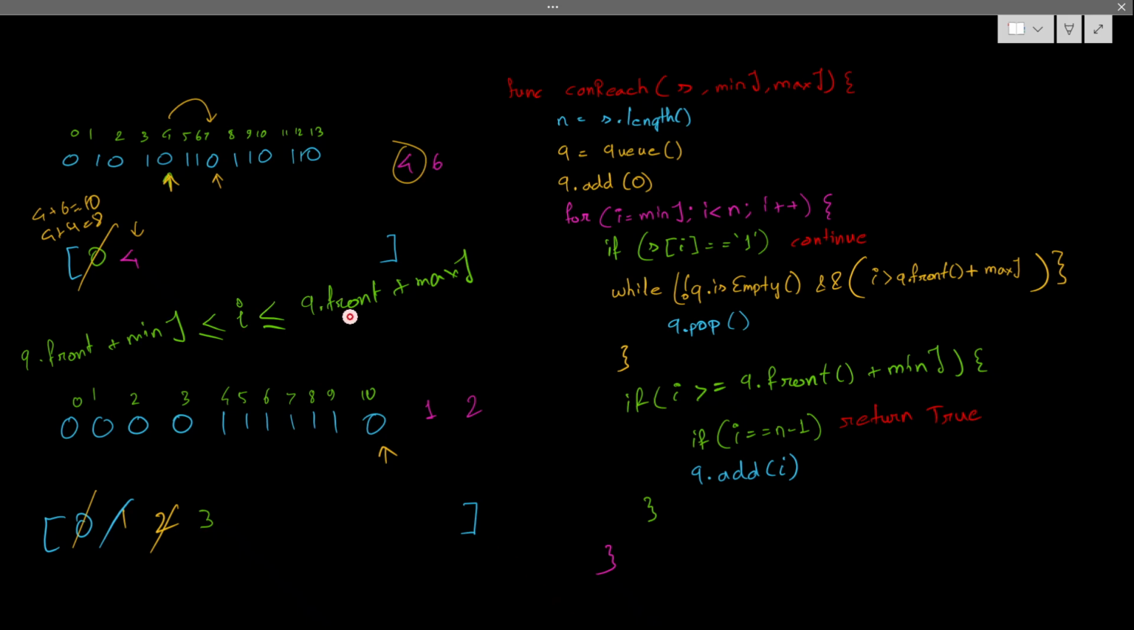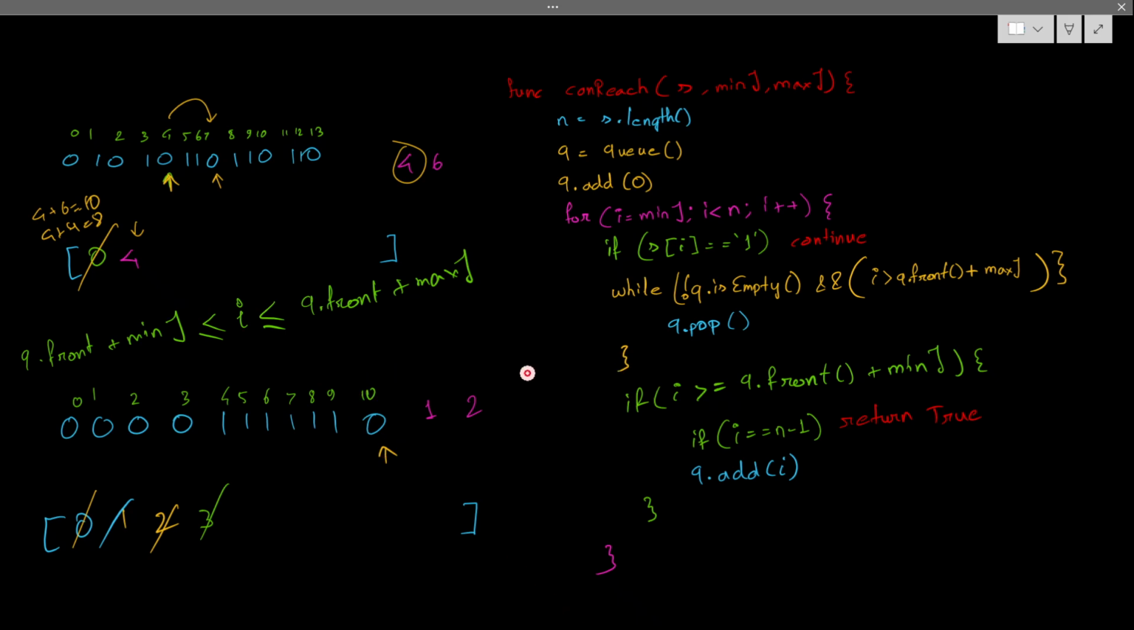Now again it is checking with the 3. Am I reachable from you? Because 3 is inside the queue, and any index present in the queue is reachable. But 10 is also not reachable from 3. So 3 will pop. Now nothing is present in the queue. This loop ends, because if the queue is empty, it will end.